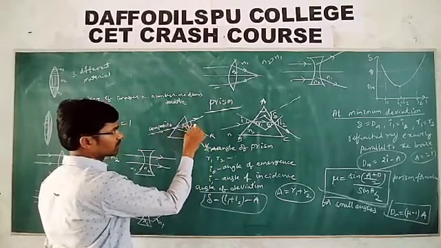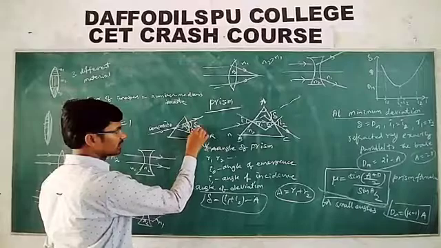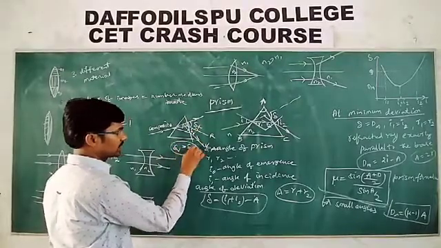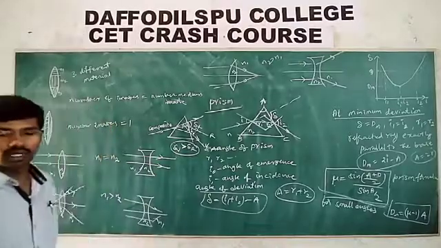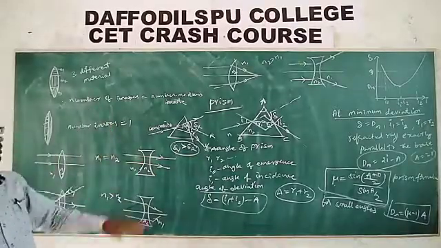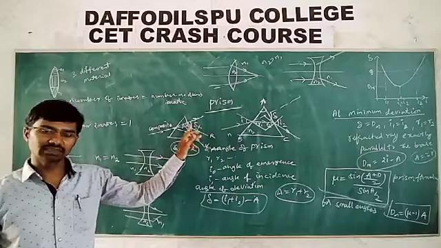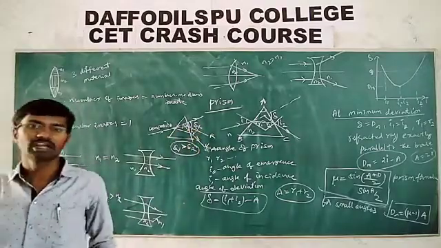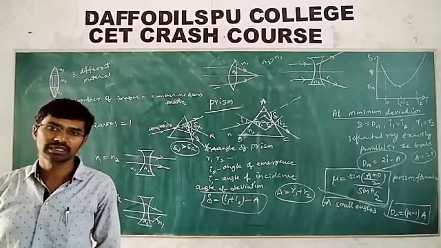Now, which has more deviation? Violet has more deviation, so delta V is greater than delta R. So more is the wavelength, less is the deviation. Less is the wavelength, more is the deviation for light passing through that particular prism.